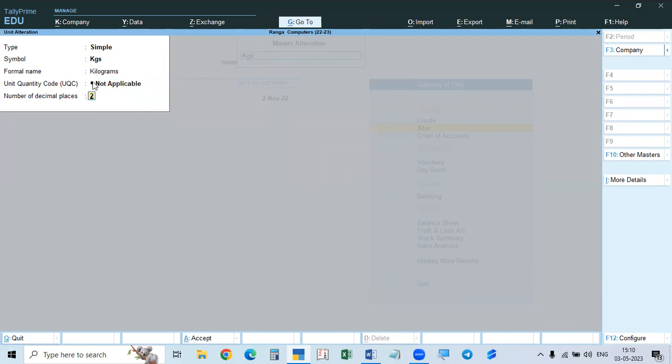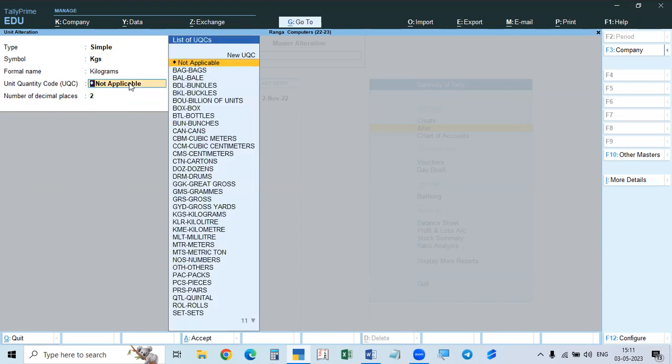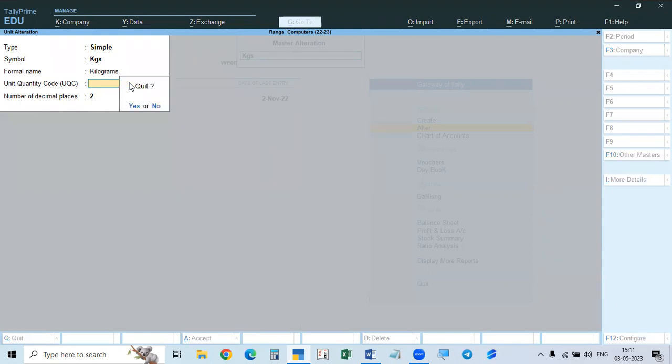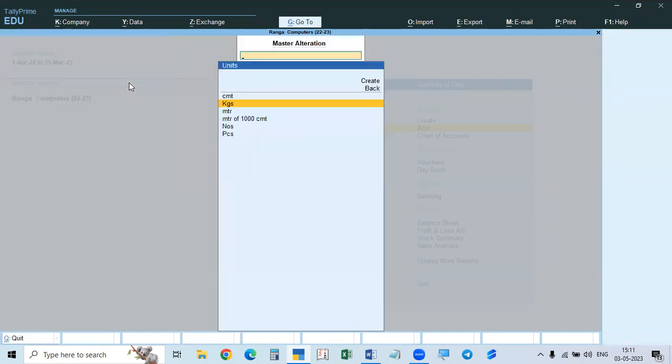That means the unit quantity code should be mapped to the unit of measure. This symbol is called the unit, meaning unit of measure, UOM. So the unit of measure should be mapped with the unit quantity code. If you don't give the unit quantity code, it will be a mistake. It will show a mismatch or uncertain transaction. It will be a mismatch, like that it will show. That is one: unit of quantity, unit of measure. That is, the unit created does not match, is not mapped to UQC.